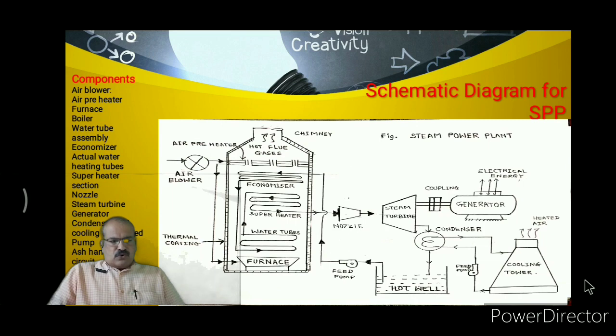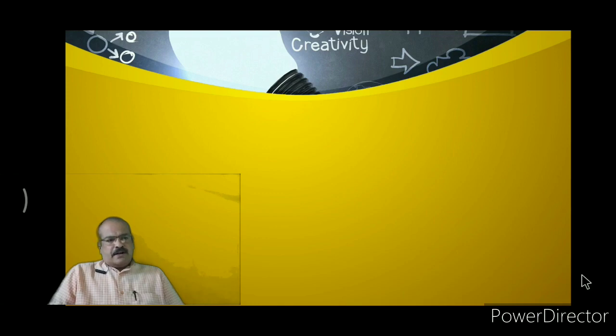The output of this nozzle is given to the steam turbine, and this steam turbine is a mechanism in which metallic blades are mounted on a shaft, and this shaft is free to rotate.